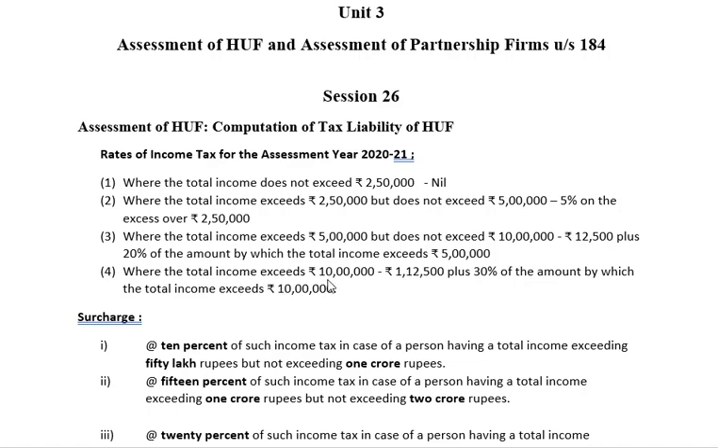Where the total income exceeds 10 lakh rupees, the tax is 1,12,500 plus 30% of the amount by which the total income exceeds 10 lakh rupees.